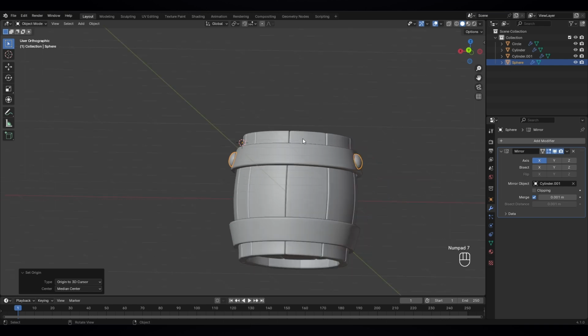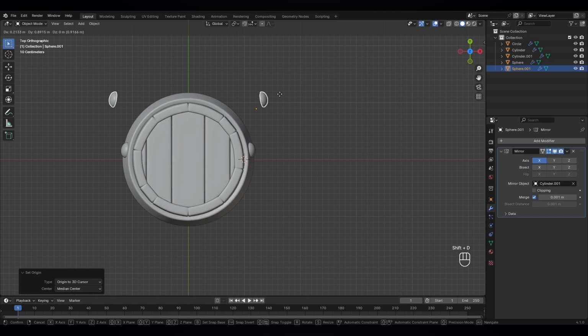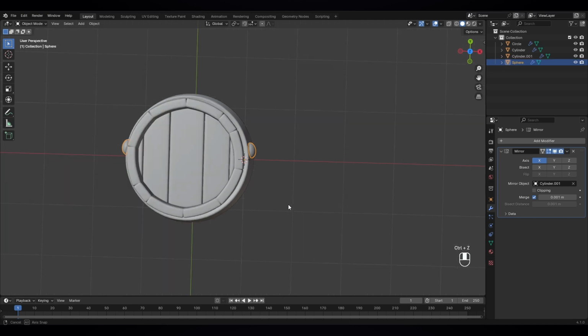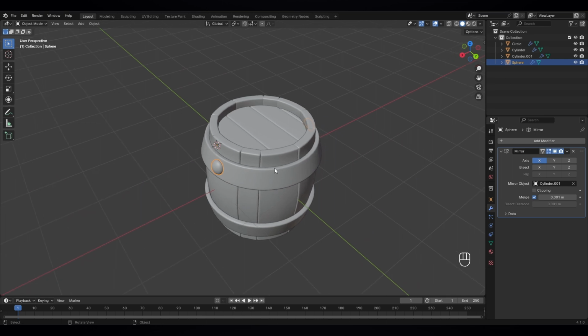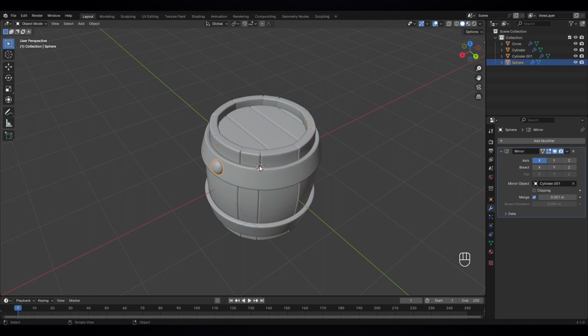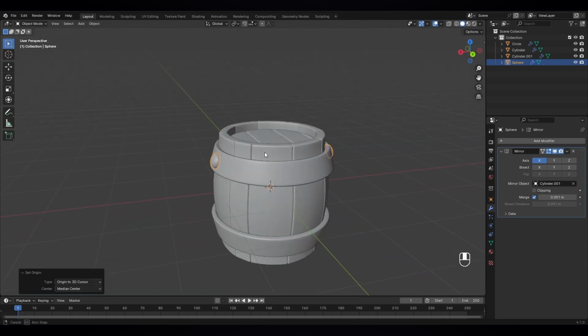So now if we go on the top view and shift D to duplicate it, no, it didn't work. Oh, before that, let's go back. Now let's bring the cursor back to its origin. Just shift S, cursor to world origin, so it's now here. And now just select this and right click, set the origin to 3D cursor. Now it's in the middle.